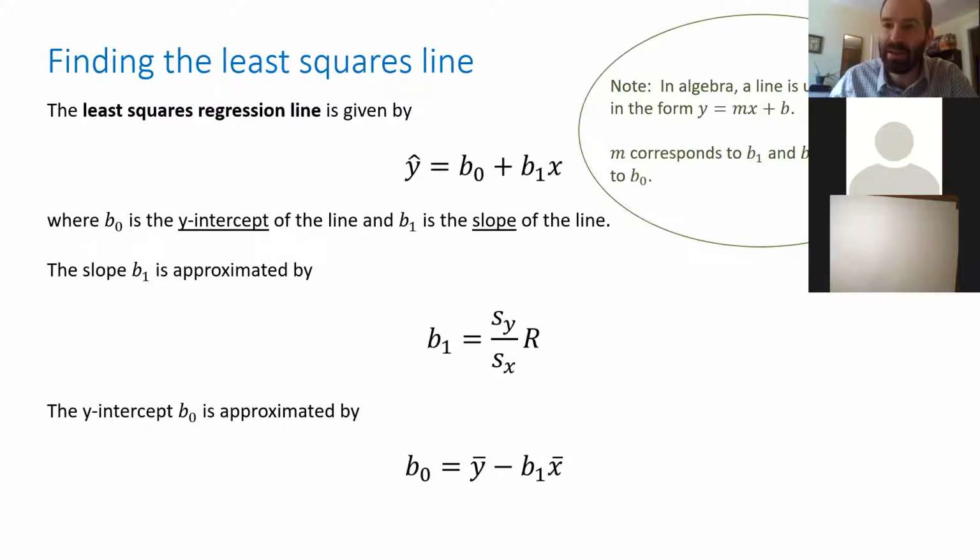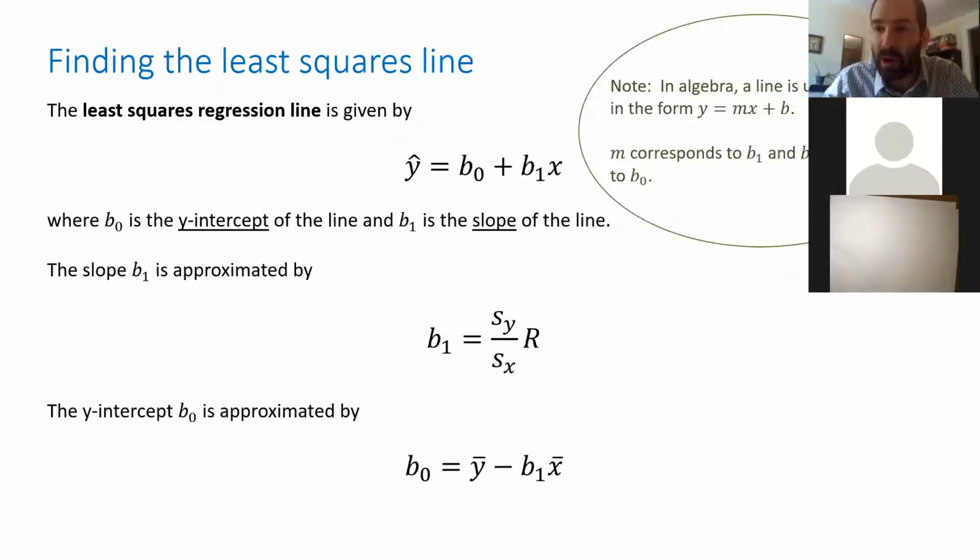Well, it's the same idea here. The standard deviation of the y is like the change in the y, and the standard deviation of the x is like the change in x. So this is like change in y over change in x. The only thing is we need to multiply by r to get it to really come out right. But it's essentially like what you remember from algebra.